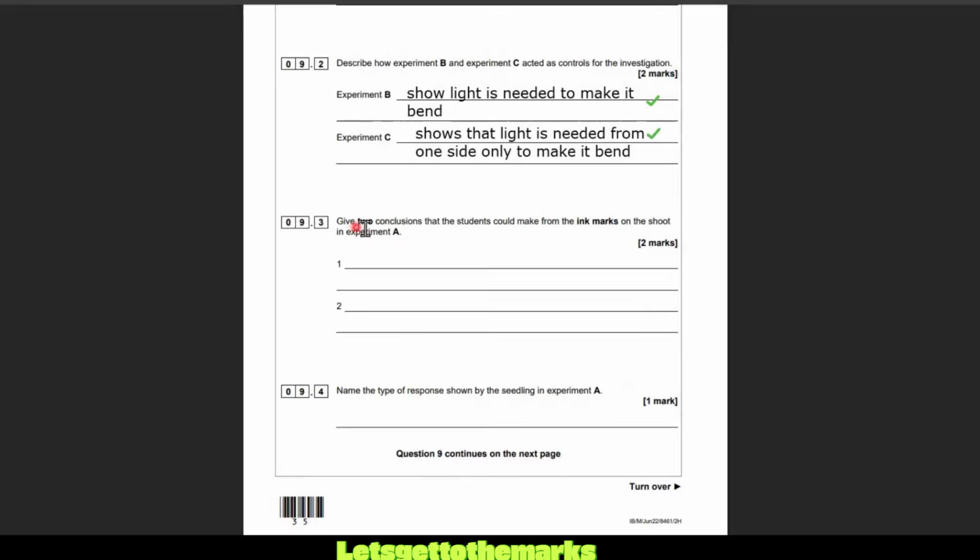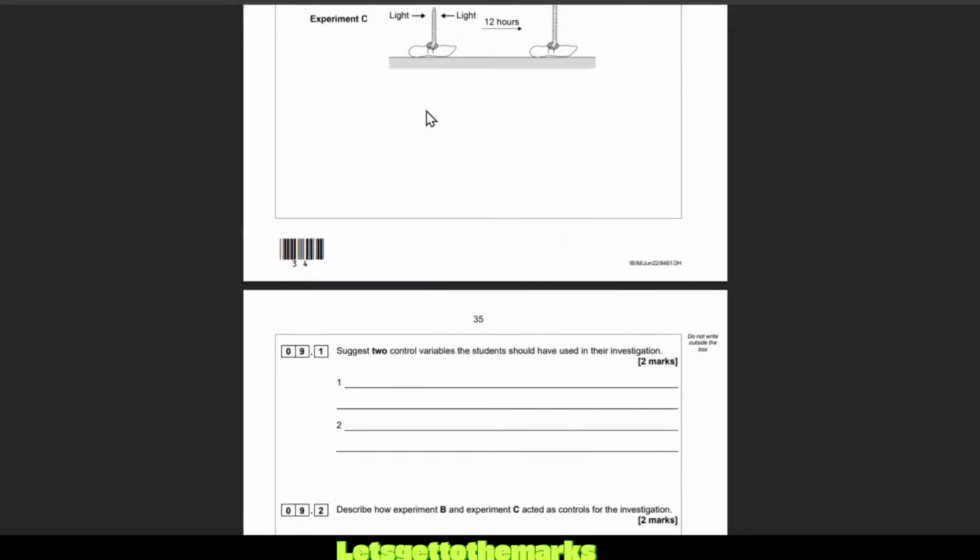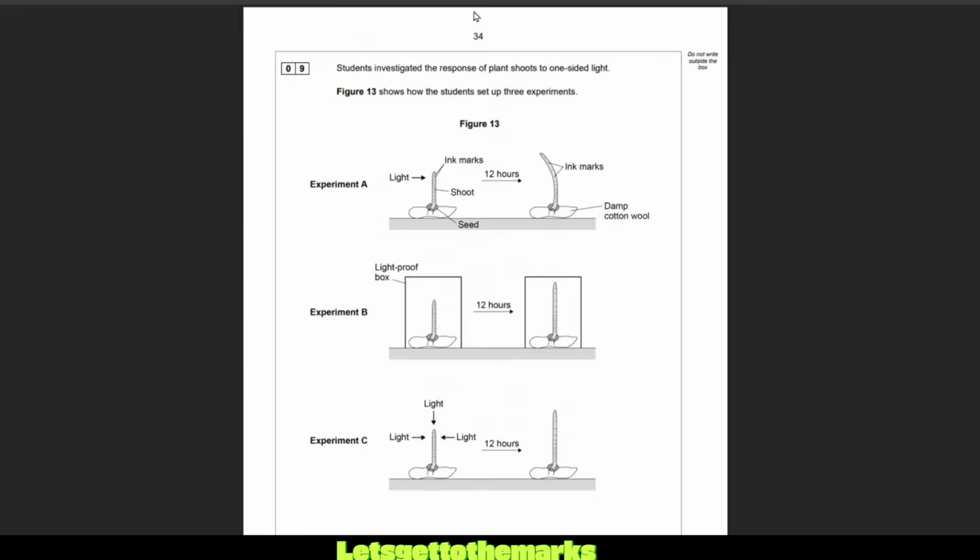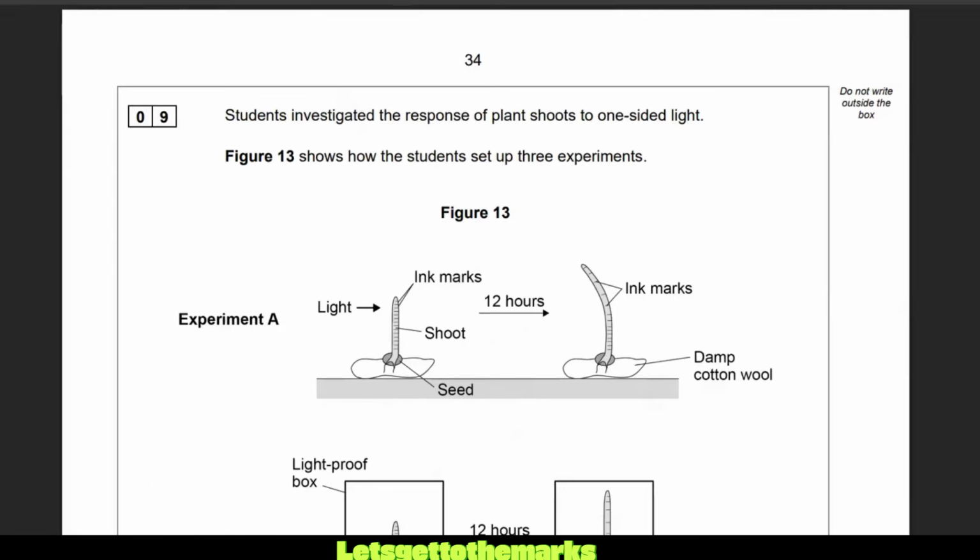Right, next one. Give 2 conclusions that the students could make from the ink marks on the shoot in experiment A. 2 marks. Conclusions means what you can see. Just say what you can see. Don't try and explain it. It doesn't say explain, just give 2 conclusions. So let's zoom in on experiment A. We can see that the markings are close together, then they're far apart. So we can conclude that the markings in the top half are far apart, so it is growing more. And we can also conclude that the growth stuff is in the top half.